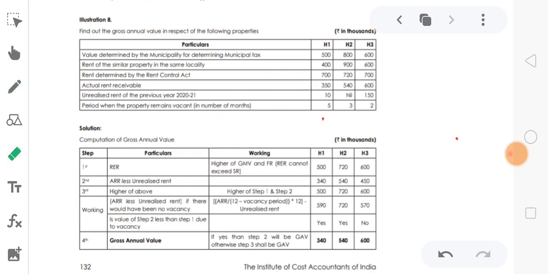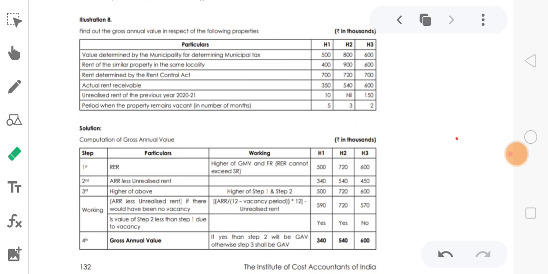So the actual rent received is given in the problem here: 350. 350 divided by 12, then 12 minus 5, that is the vacancy period, so 7. So 350 divided by 7 into 12, then into 600, minus unrealized rent, here 10.